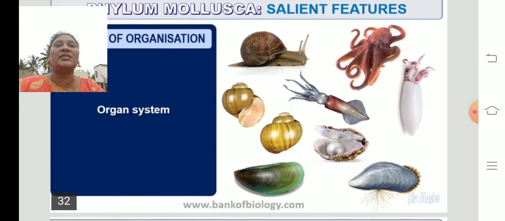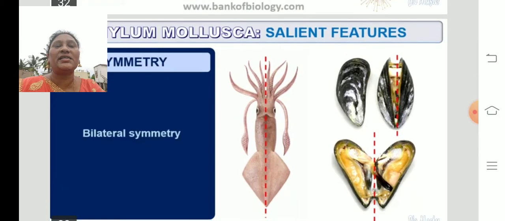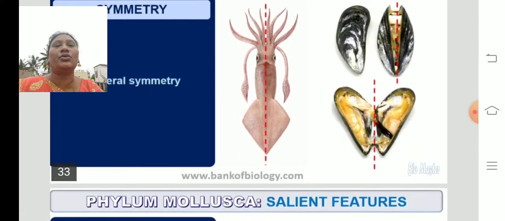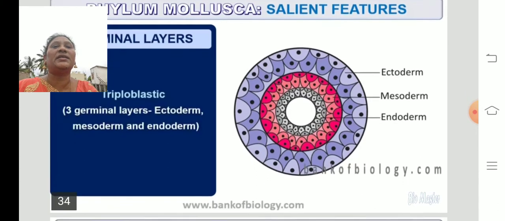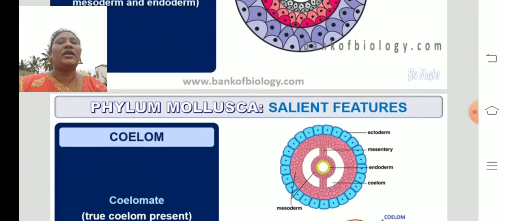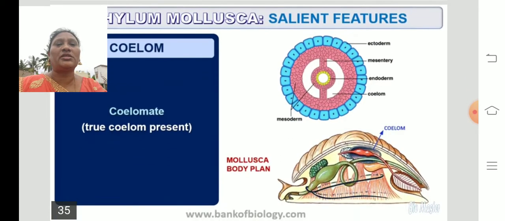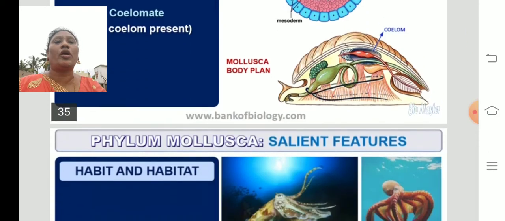As for the grade of organization, they have organ systems and they are bilaterally symmetrical. The body can be divided into two equal halves, and they are triploblastic animals: outer ectoderm, middle mesoderm, and inner endoderm. They have three body layers, three germinal layers, in these organisms. And we can find the coelom, true coelomates. You can find the white circular part in the picture, which is the true coelom, the true body cavity.